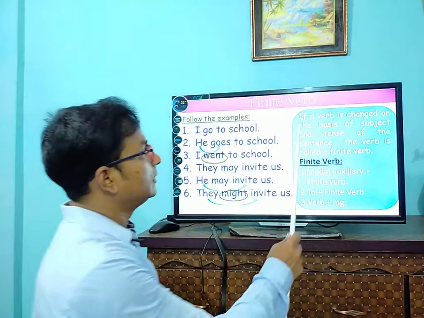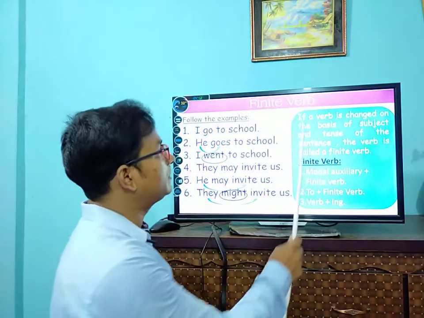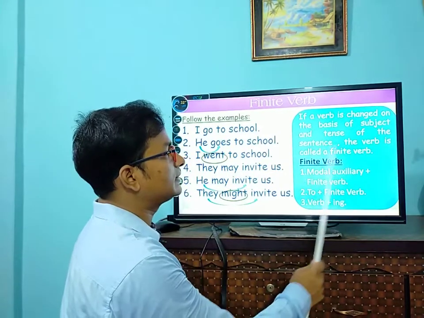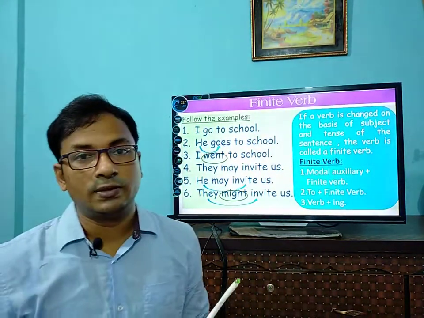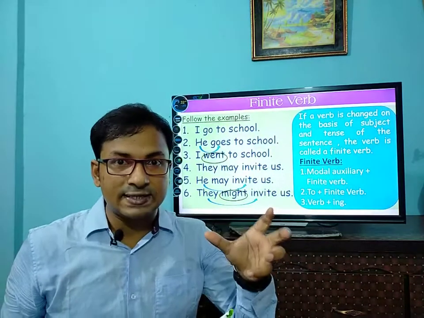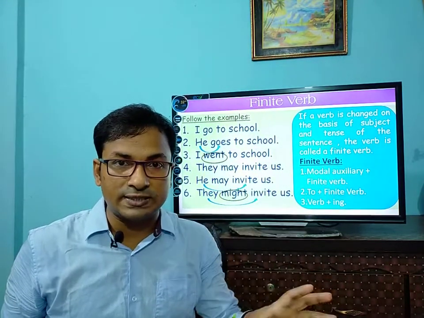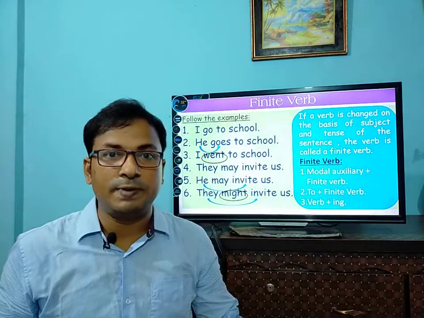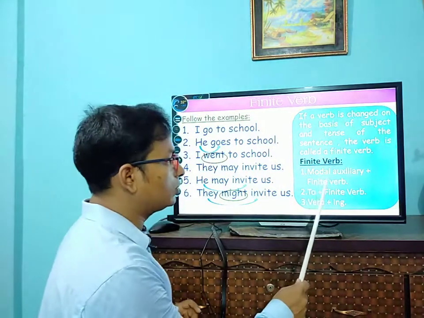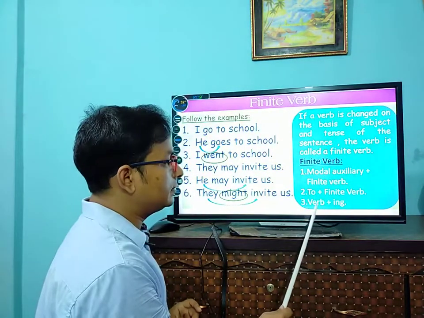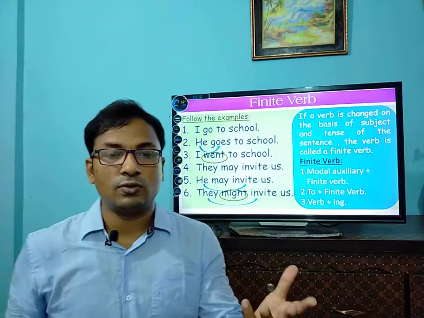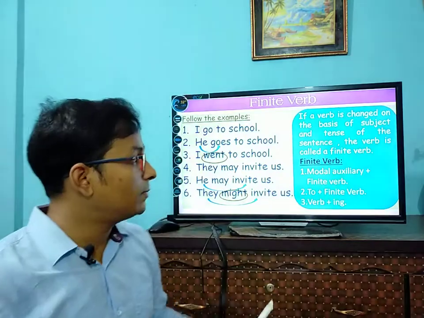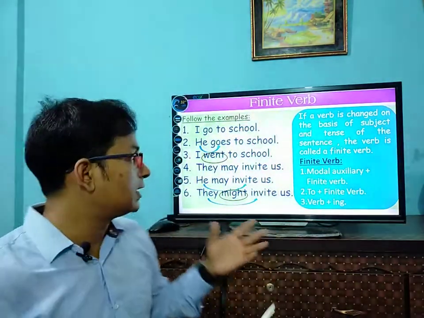Okay, dear students, what is the definition of a finite verb? If a verb is changed on the basis of the subject and tense of the sentence, the verb is called a finite verb. And we find non-finite verbs in three places: after a modal auxiliary, after to, and -ing with the verb. This is called a non-finite verb. So I hope that you have understood what a finite verb is, and now we can go to our next part.